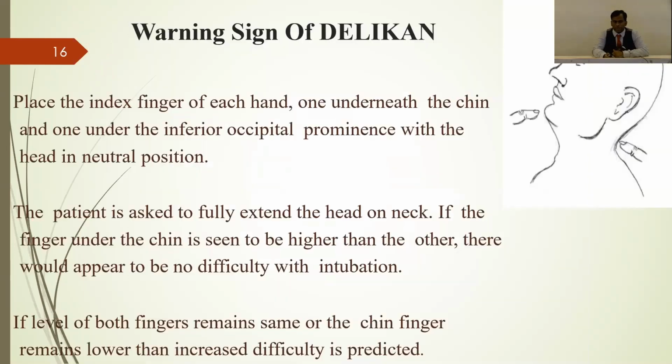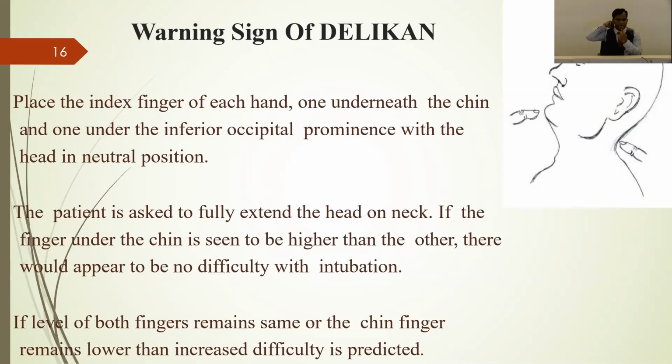There is an atlanto-occipital extension. What is the warning sign of Delikan? So you should place a finger exactly in front of the mentum like this, and one finger just behind the occiput. Usually in normal patients, this front index finger will be on a lower side compared to the posterior finger. Once the patient extends the head or the neck, then the front index finger should come upwards compared to the posterior finger. If it is there, then it is normal.